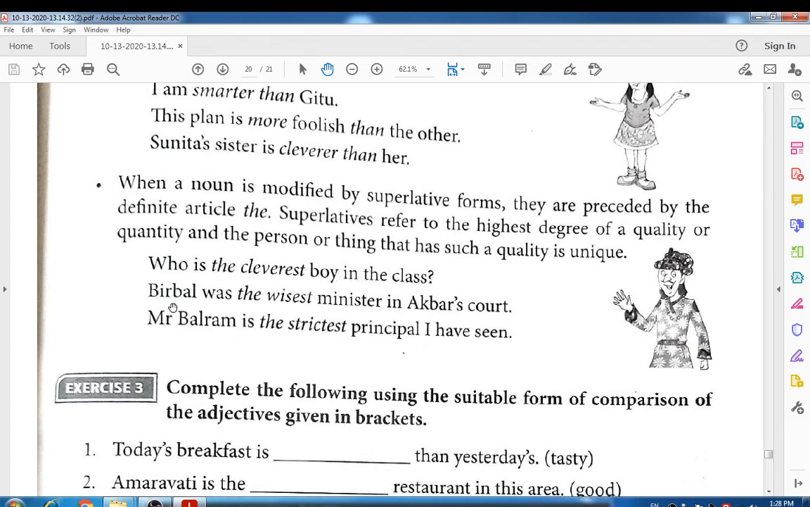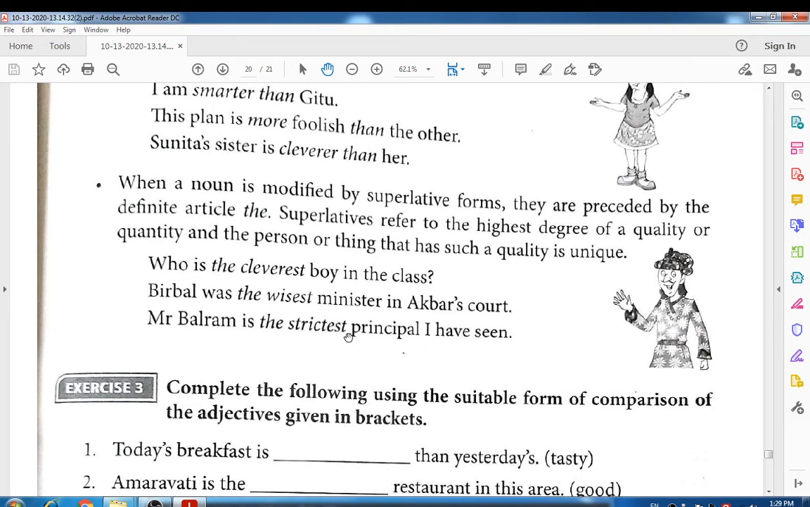Again, look at the next example. Birbal was the wisest minister in Akbar's court. Here also the definite article the came before the superlative form of the word. Mr. Balram is the strictest principal I have seen. So in the superlative degree, while writing a sentence, you should mention the before the superlative form of the word.